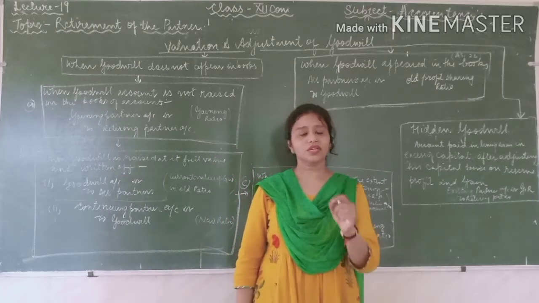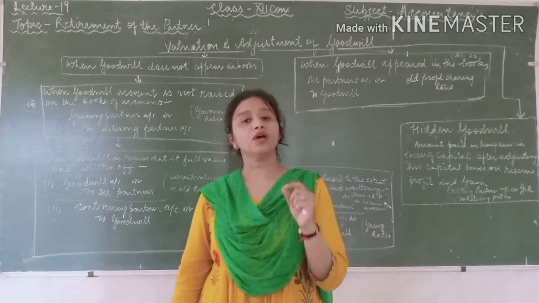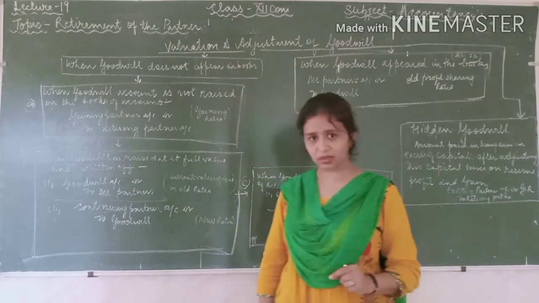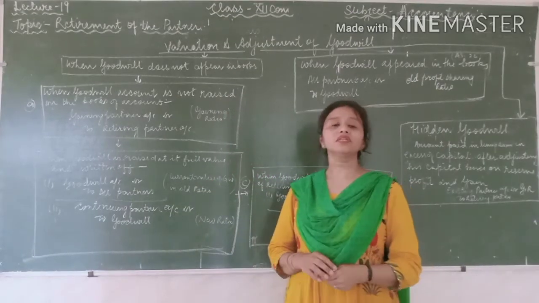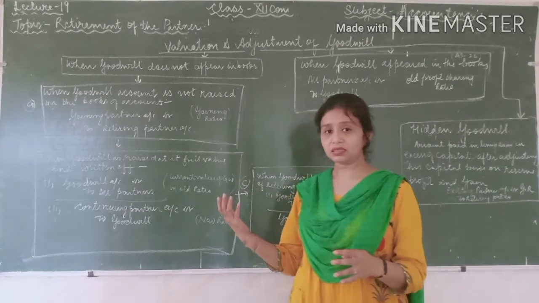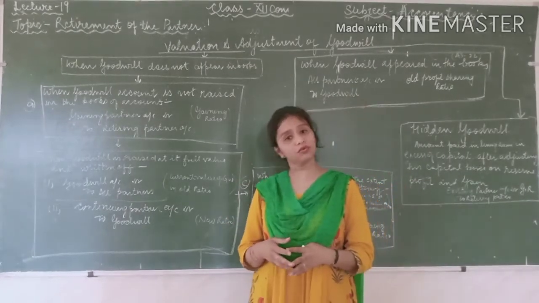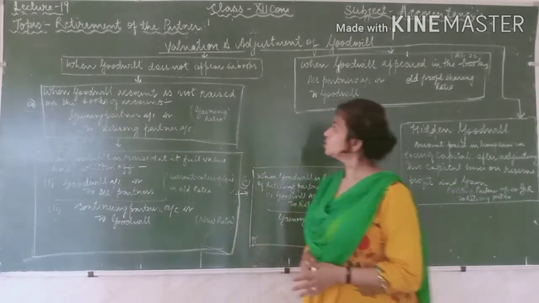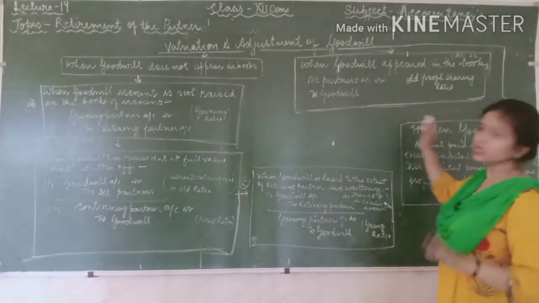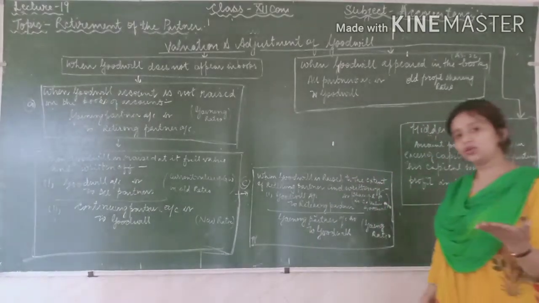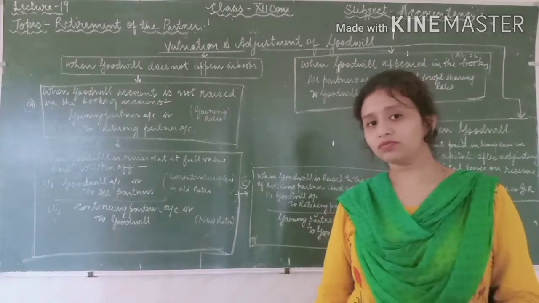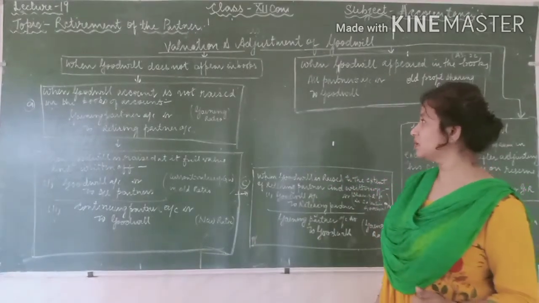So it is very important to do the valuation and calculation of the goodwill at the time of the retirement. Today we will try to understand how the goodwill is to be evaluated. There are basically three ways to evaluate your goodwill in the chapter on retirement.